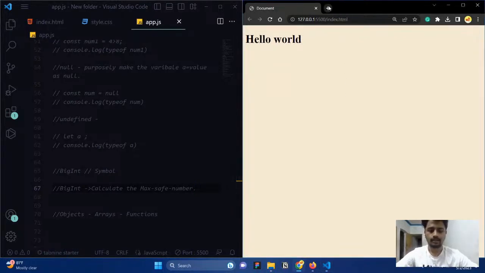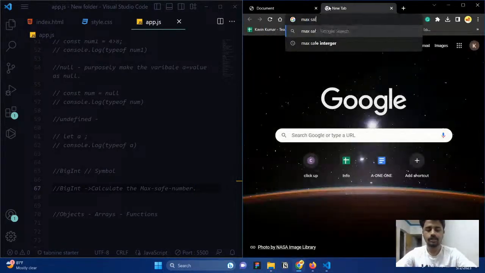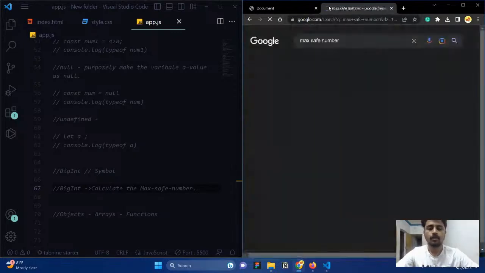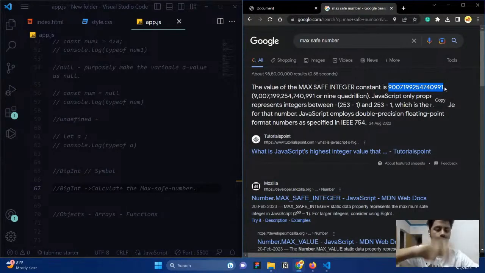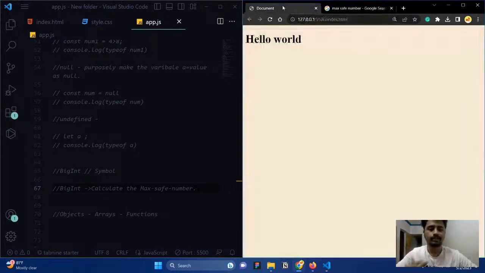For example, let me search for maximum safe number. You can see Number.MAX_SAFE_INTEGER. In JavaScript, the maximum safe integer is 9007199254740991. That is the maximum safe number. Below this number, any operation will work fine. But if you cross this number, if you do any operation that is greater than this number, it will show some errors. For example, I will show you.